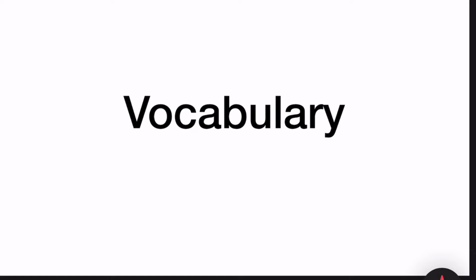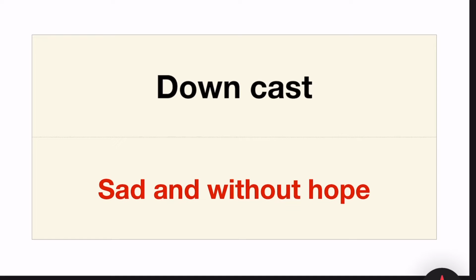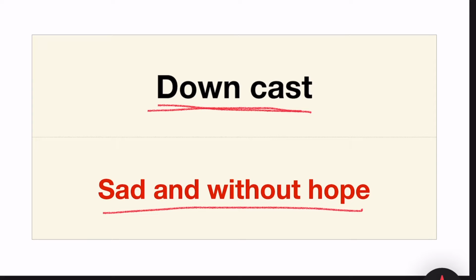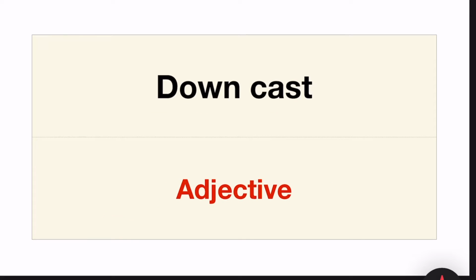In today's class, we are going to deal with vocabulary. Some English vocabulary. Number 1, downcast. Downcast means sad and without hope. Downcast is an adjective.